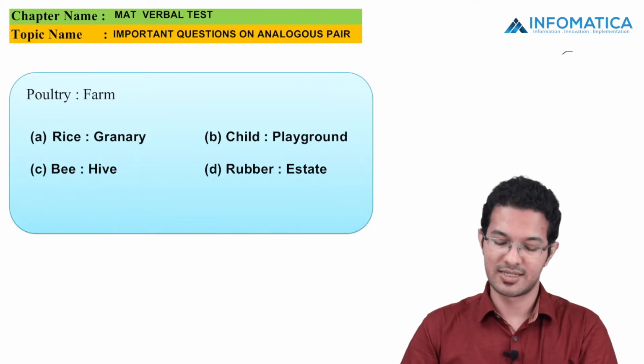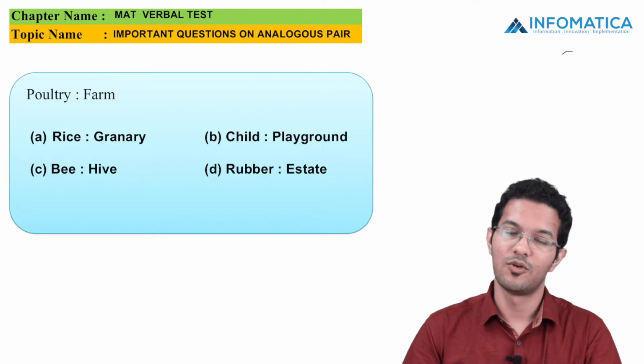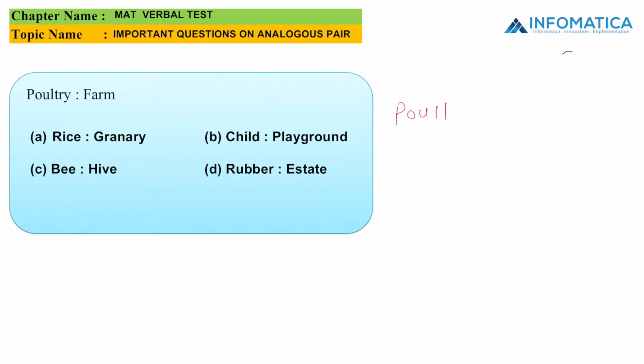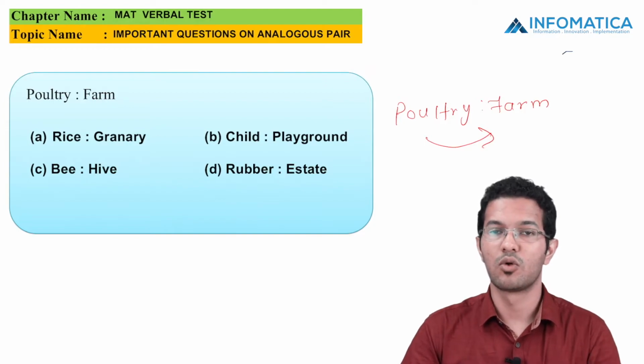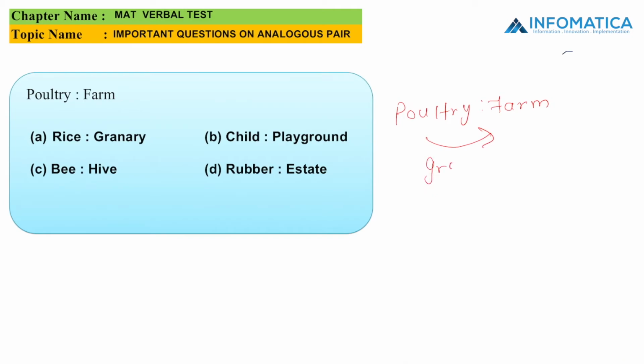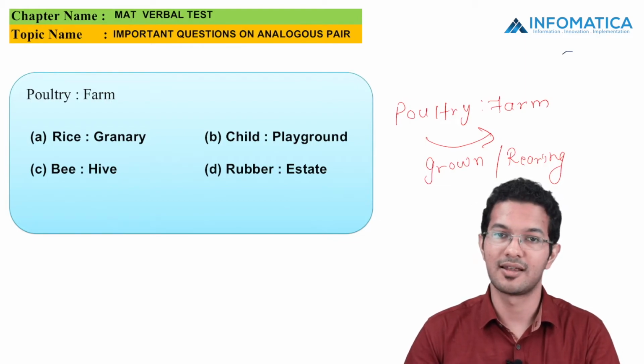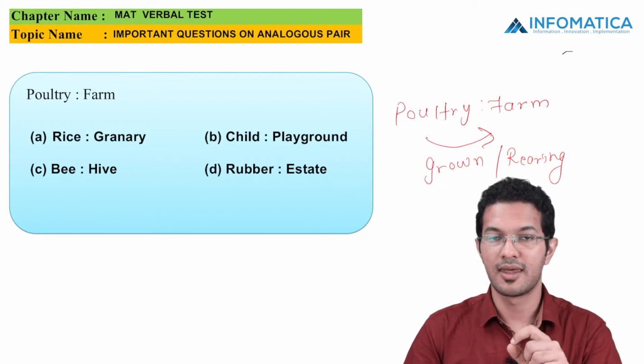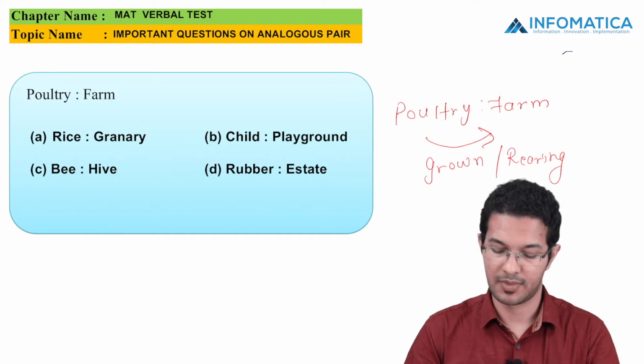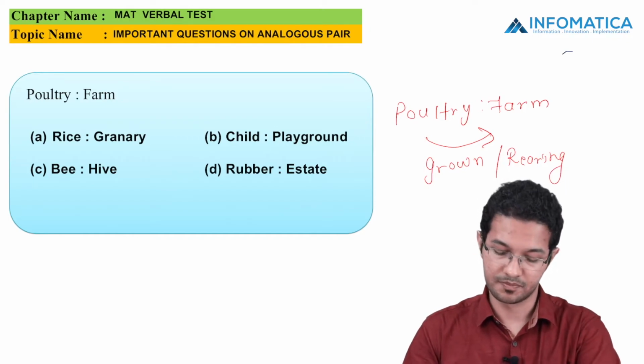The next MCQ says that poultry is related to farm. So where do we grow poultry? Poultry is grown in a farm. Or we can also call it rearing. Rearing and growing is one and the same. So let us see the options.